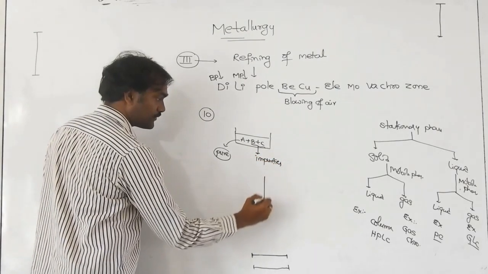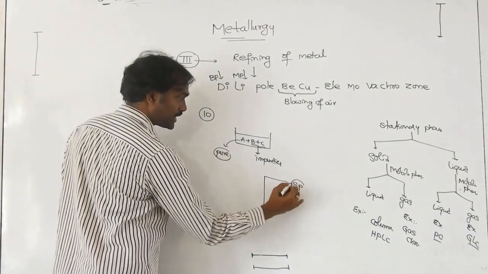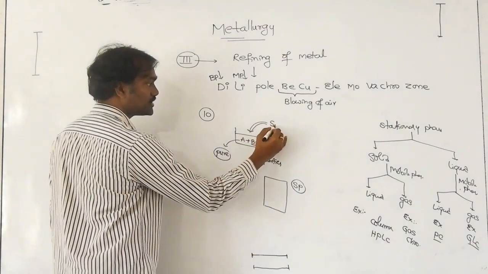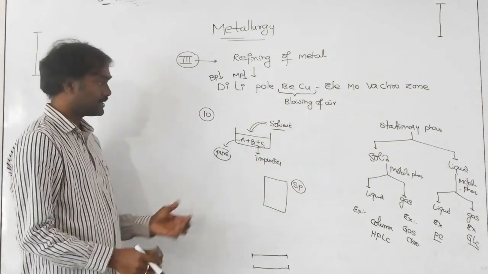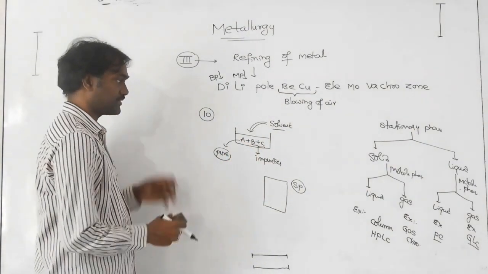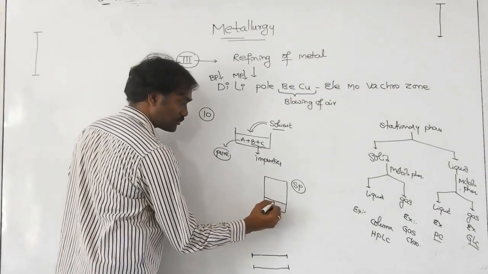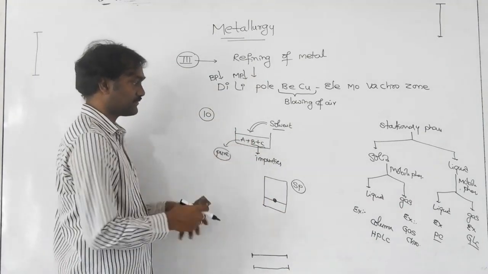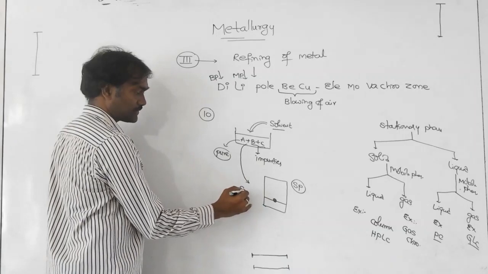First of all, we take the stationary phase, and it is mixed with some suitable solvent. In the solvent, these three are dissolved. Next, we take this as one spot. On the surface of the stationary phase, this mixture we apply as a spot.